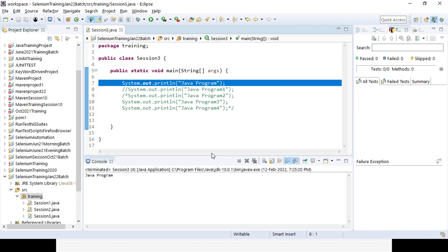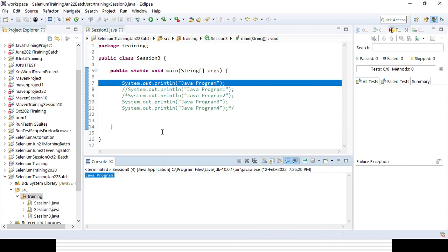So why is a comment really required in Java? Suppose during real time you are writing 1000 lines of code, but some of the important things you need to specify, so definitely you cannot execute them as a program. So you need to comment them out, so that they reside as part of a comment. They will not be executed, but people can see that some comment is entered, so they can verify those comments as and when required.